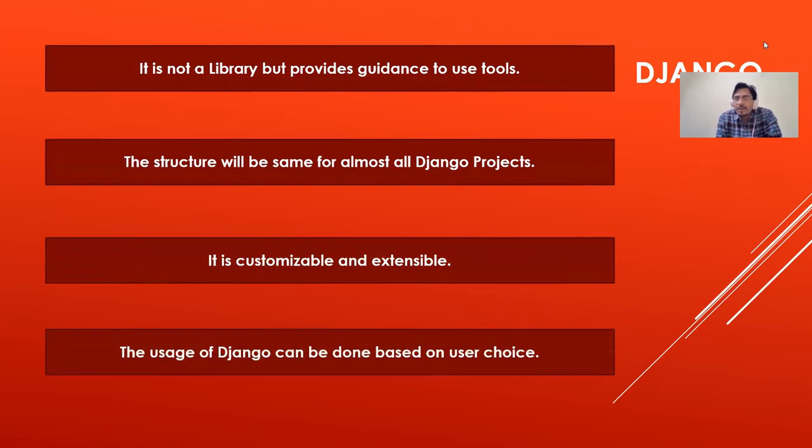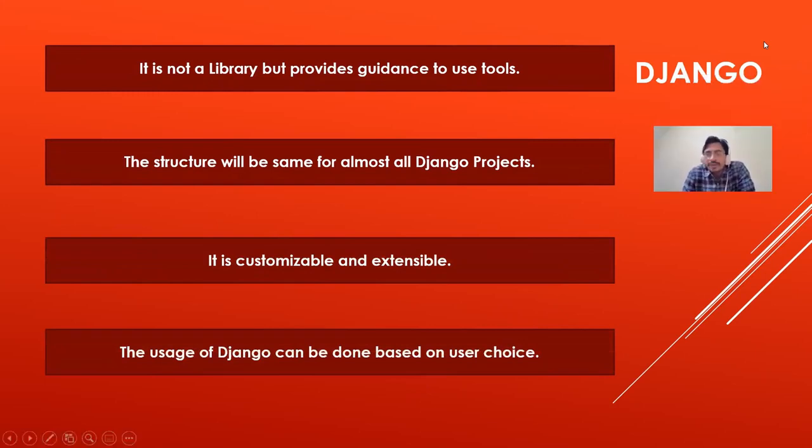So what is Django exactly? As we discussed already, it is a web development framework using Python. All the support required for web development will not be provided directly by Django because it is not a library, but it will have all the tools required for web development. Even though it does not have all the inbuilt files required for creation of a project or a website, it gives all the tools and all the guidance required for a web development framework.